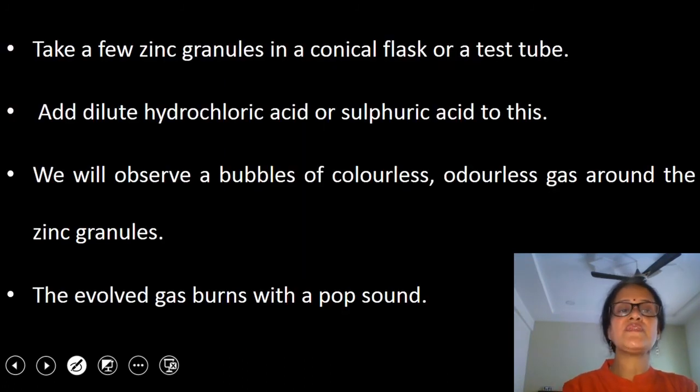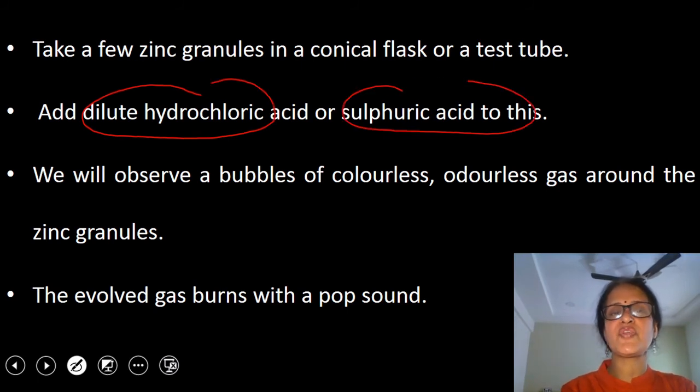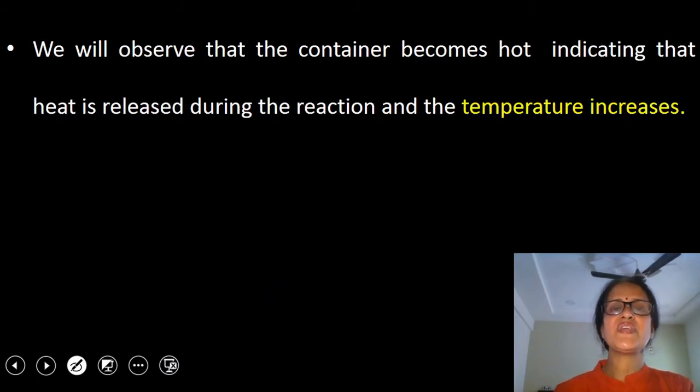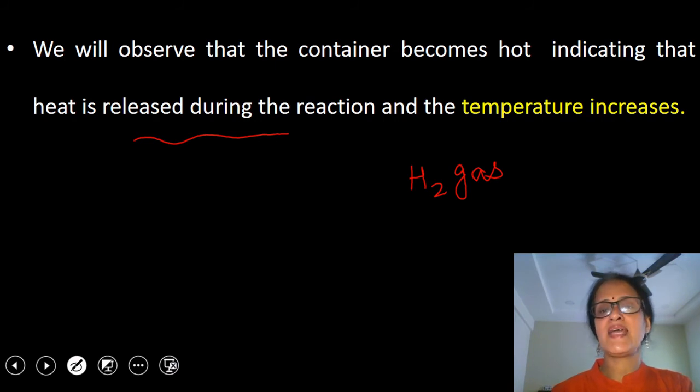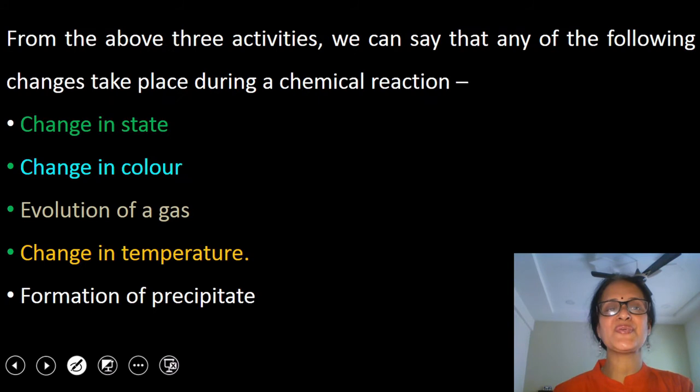In this activity, we can take dilute hydrochloric acid also in place of dilute sulfuric acid. During this activity, we have seen that during a chemical change, evolution of gas may also take place. In this activity, we have seen that hydrogen gas was evolved. And once we touch the conical flask, we will find that it becomes hot, indicating that heat is also released during this reaction and temperature increases. I hope this activity is also clear to you.